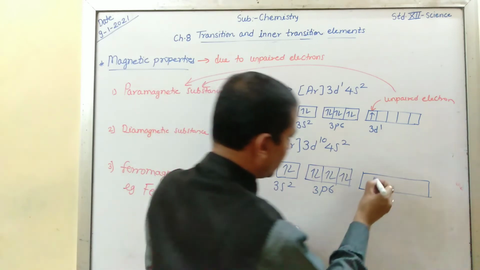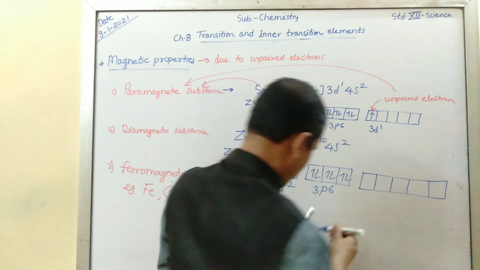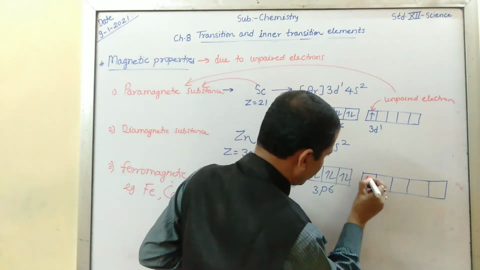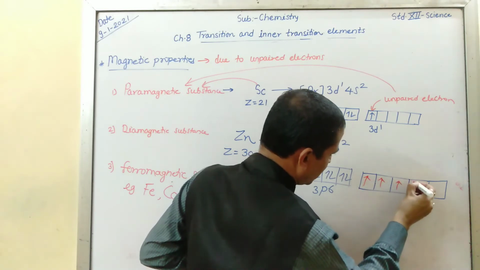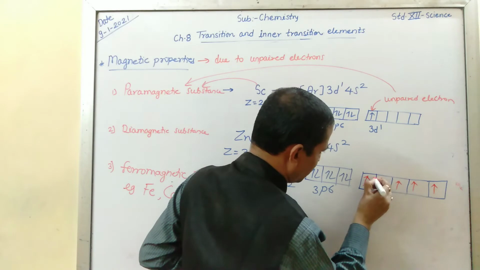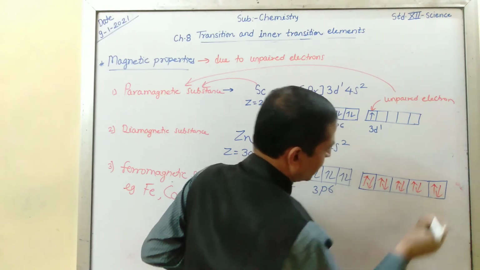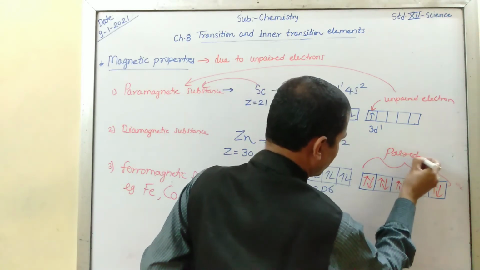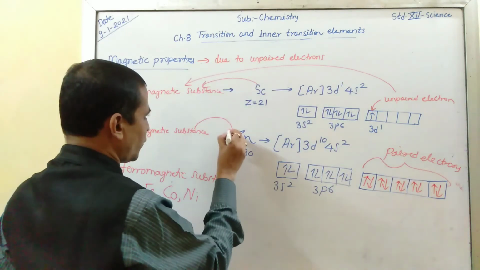There are 10 electrons you have to fill. First you put 1 2 3 4 5, again put 6 7 8 9 10. So all electrons are paired. So zinc contains paired electrons and therefore zinc is what?